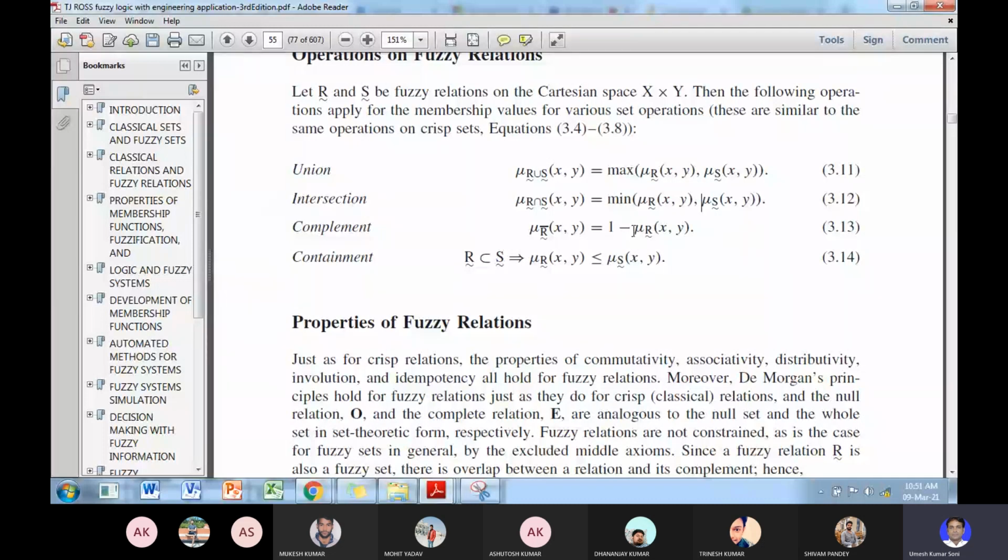If there is a relationship with membership grade 0.2, suppose, any relationship R and its grade is 0.2, then what is the membership grade of R complement? That is 1 minus 0.2, that is 0.8.